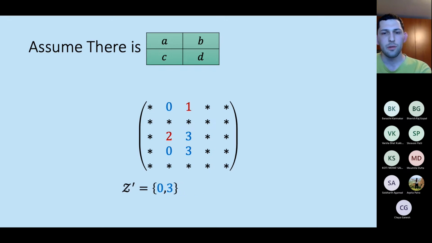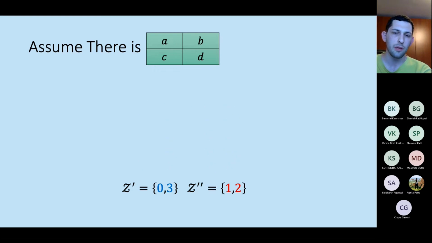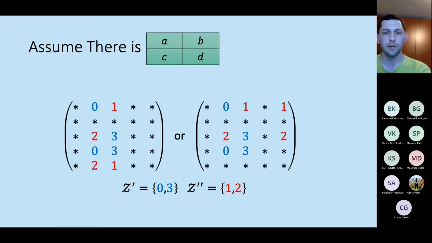Okay, so we dealt with one diagonal. What happens with the second diagonal? So we can apply the same lemma for that diagonal. So we consider adversaries that try to bias towards 1 and 2. And again, we get two situations. Either the row contains 2 and 1, or a column next to it contains 1 and 2. So one of these two must occur.